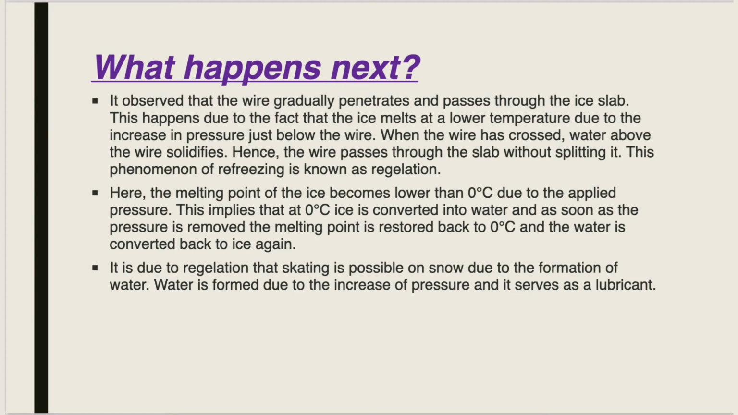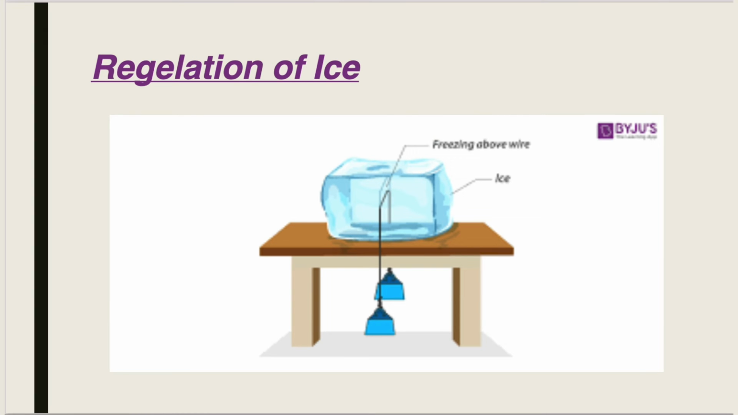It is due to regelation that skating is possible on snow, due to the formation of water. Water is formed due to the increase of pressure, and it serves as a lubricant. Now let us see how ice regelation works.